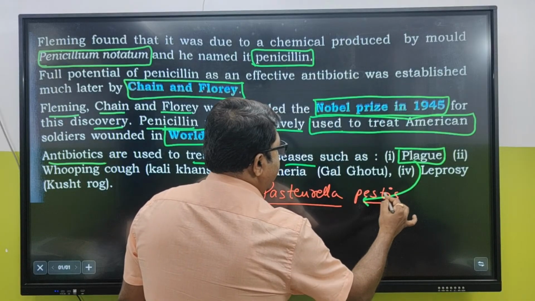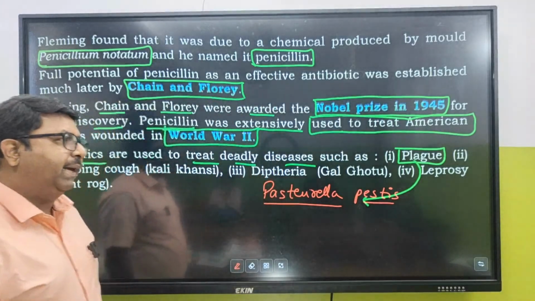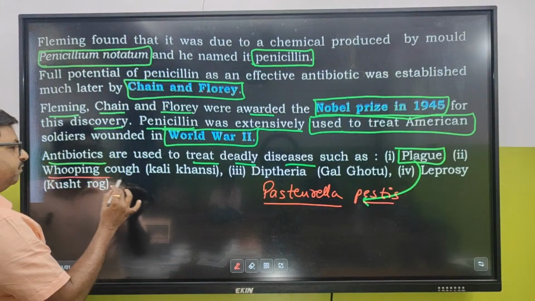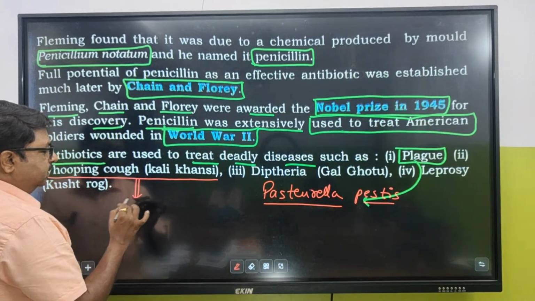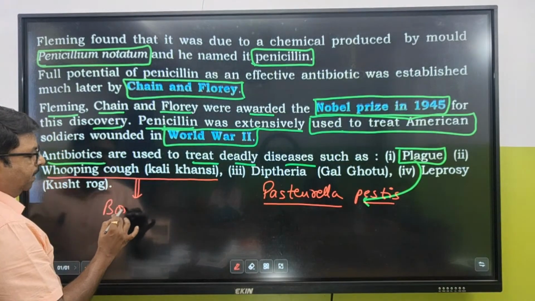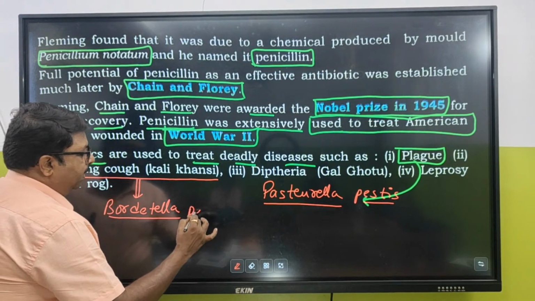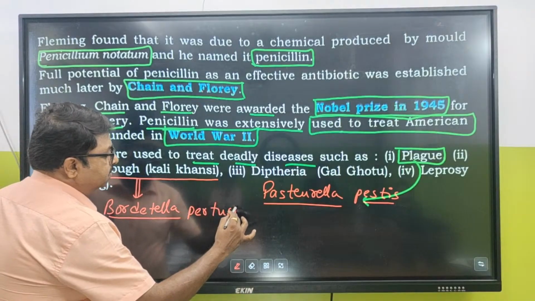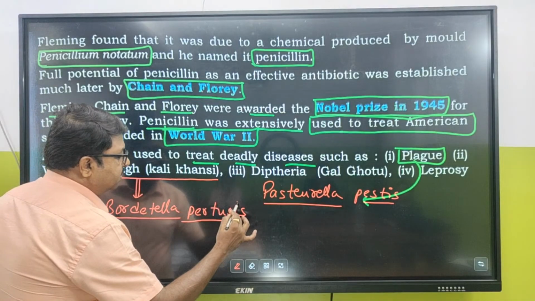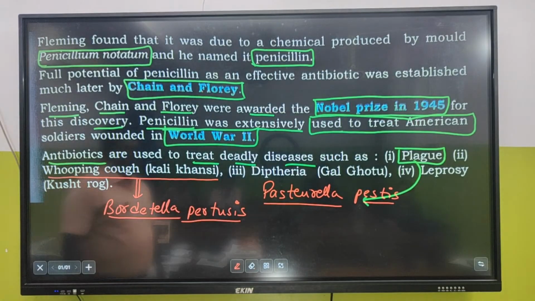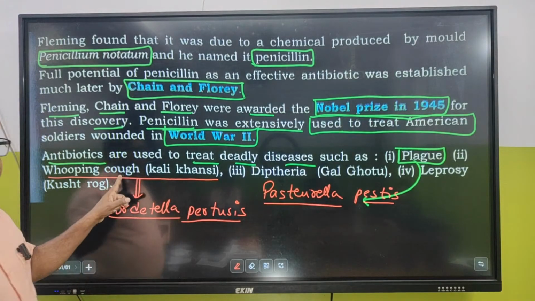So antibiotics can be used against this bacteria, plague. Whooping cough, kali khansi, Bordetella pertussis, important. Bordetella pertussis, whooping cough. The other term for this disease is pertussis.